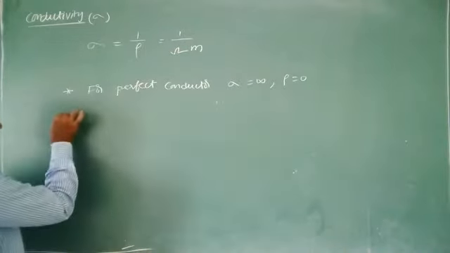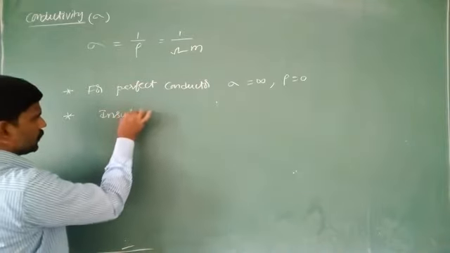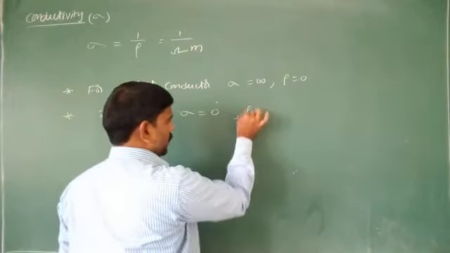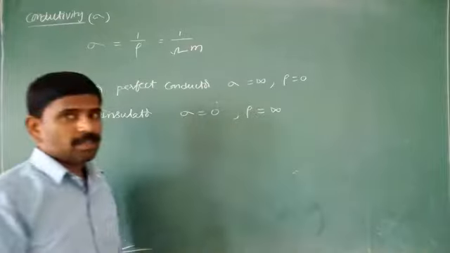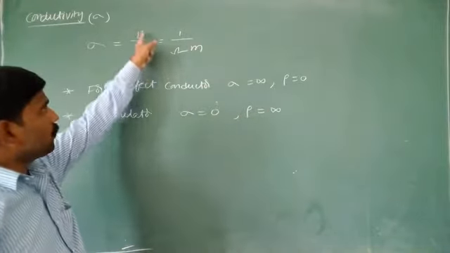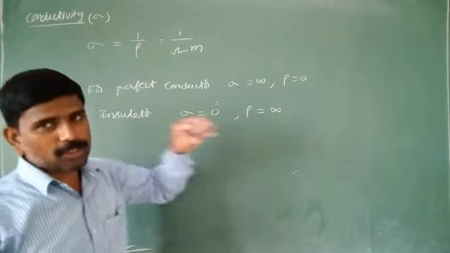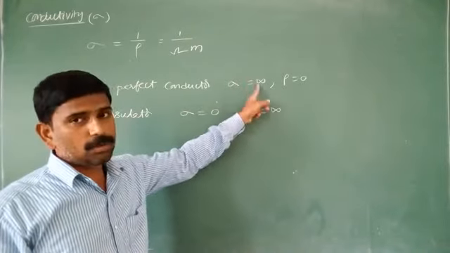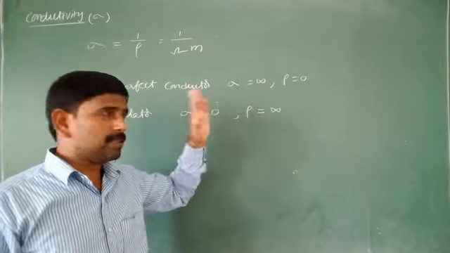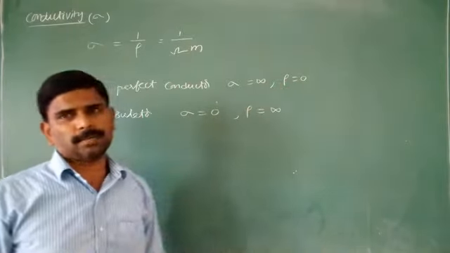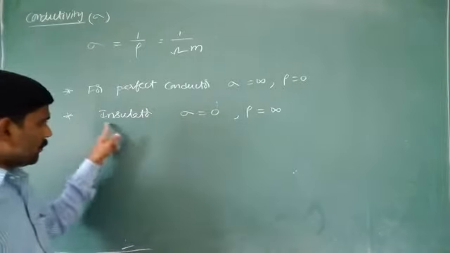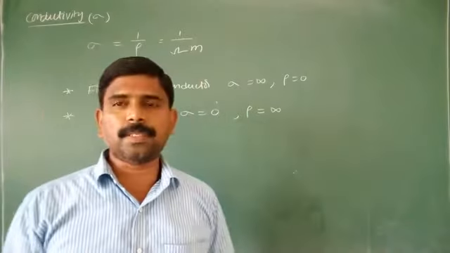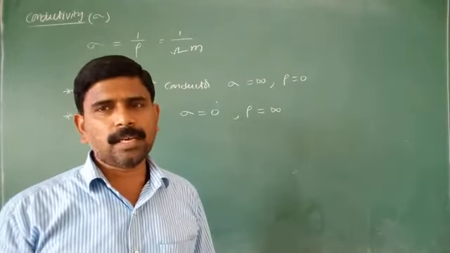In case of perfect insulators, sigma is equal to 0, which means rho is equal to infinity. When rho is equal to infinity, 1 by infinity becomes 0, that approaches 0. For the perfect conductors, sigma value is equal to infinity, the maximum value. At that situation, resistivity becomes 0. In case of the perfect insulator, sigma is equal to 0, which means in that situation resistivity becomes maximum, that is infinity.